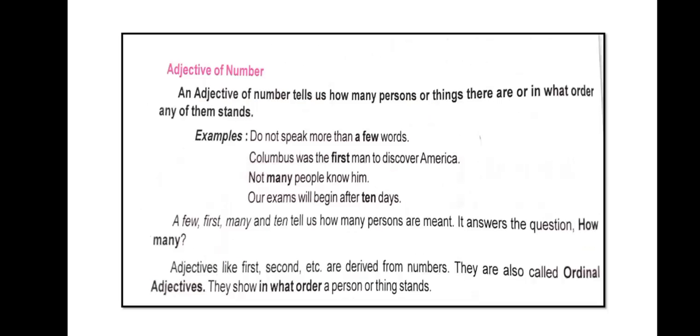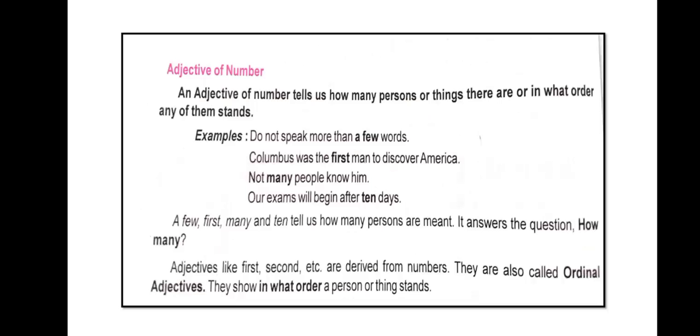Now we will discuss adjective of number. An adjective of number tells us how many persons or things there are, or in what order any of them stands. Here we have examples. Do not speak more than a few words. Columbus was the first man to discover America.